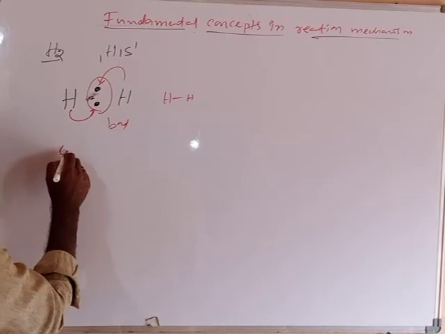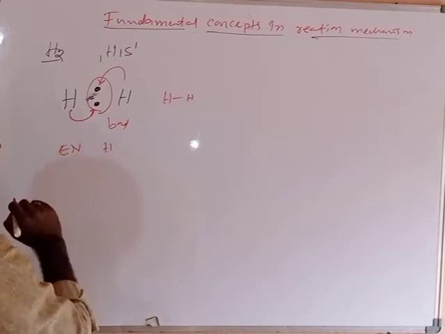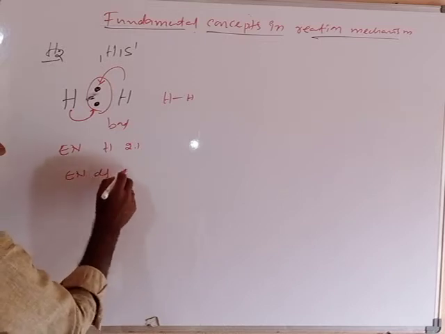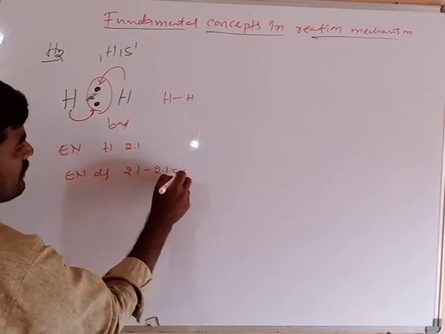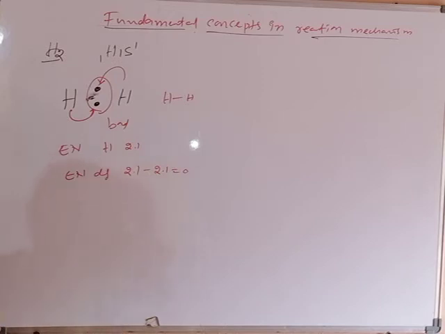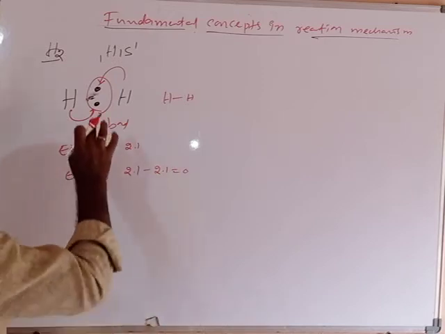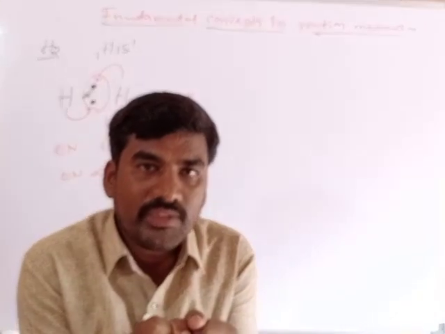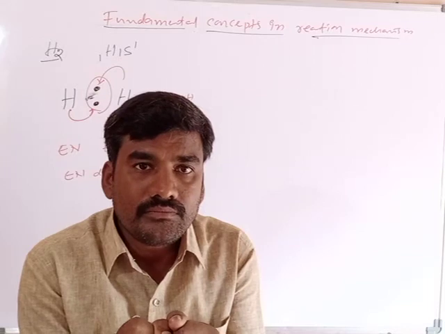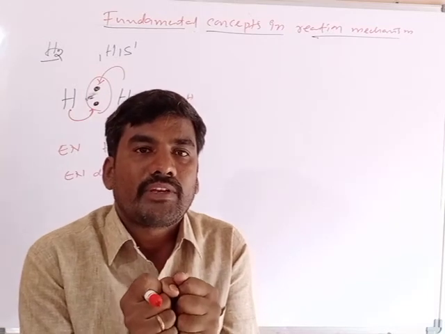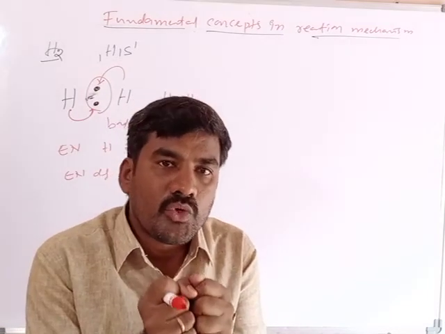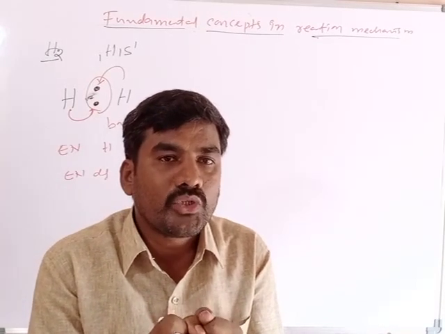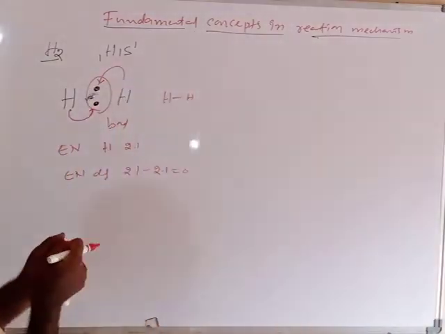Now the electronegativity of the hydrogen atom is 2.1. Now the electronegativity difference: 2.1 minus 2.1 is equal to 0. The electronegativity difference is 0. In such cases, the bond pair is equally shared by both of the bonded atoms. When the electronegativity difference is 0 or almost 0, the bond pair is equally shared by both of the bonded atoms. Clear?